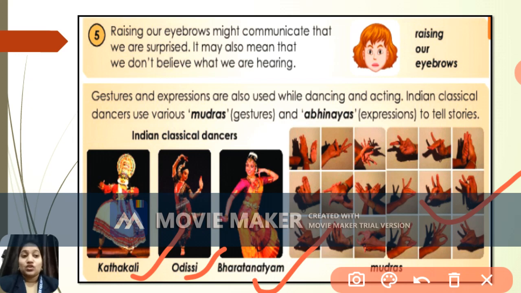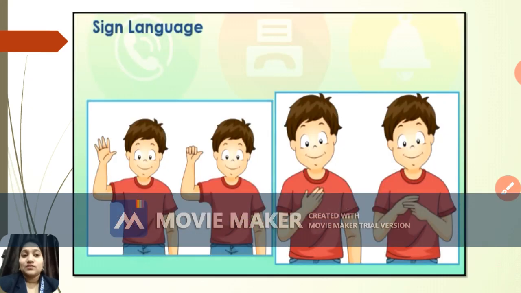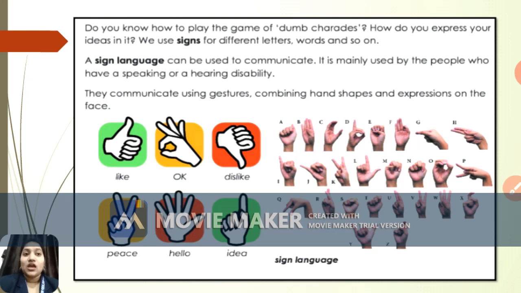Okay, so have you understood this part? Let's move ahead. So this was all about gesture and expression. We have also seen the examples, right? But now it comes to sign language. Sign language is very important, as we human beings even use sign language to communicate. Sign language is useful to whom? Let's see. If you want to play dumb charades, how do you express your ideas? We use signs for different letters, words and so on.